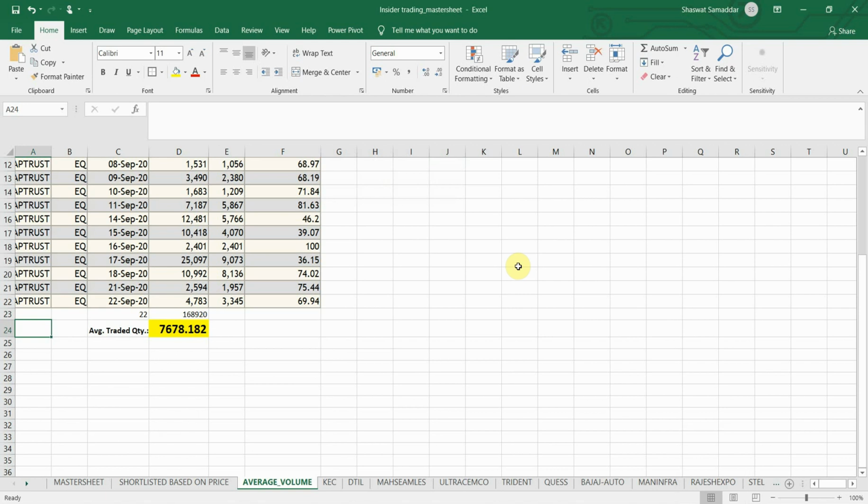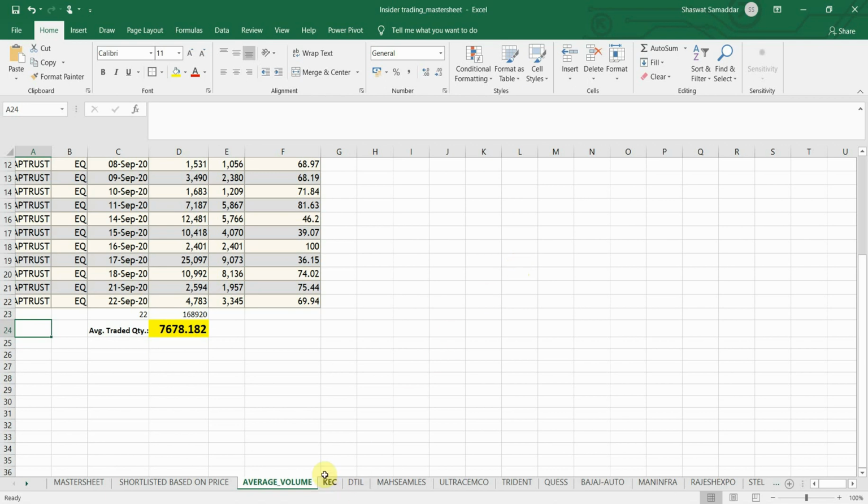Now, how do we check whether or not he has made a good percentage return? For that, we have to take help of the insider trading report of that particular stock, and of course we will select the time frame of 3 months.